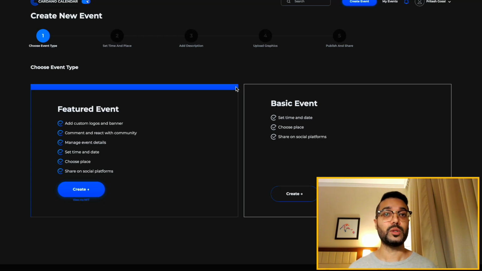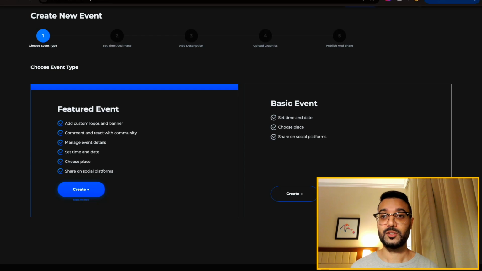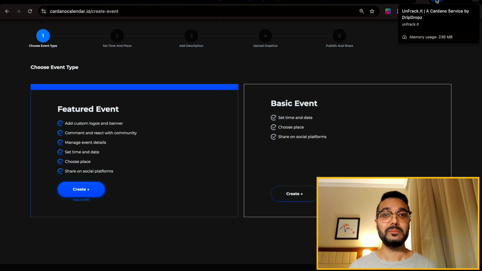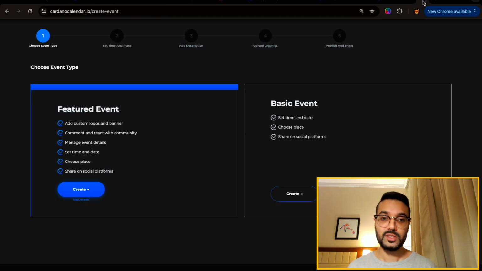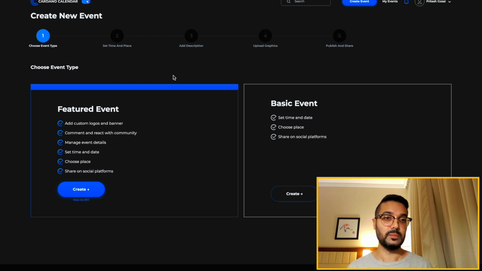In that instance, a good troubleshooting step would be to break up the UTXOs within your wallet. Some people have a lot of tokens within their wallet. So a great way to make it a bit easier when it comes to using the wallet with different applications is the Unfrack It platform. So this is brought to us by the Drip Drops team, a great tool. Simply just connect your wallet, go ahead and sign the transaction, and it basically breaks up the UTXOs within your wallet, making it a bit easier when it comes to connecting the wallet and using it for applications. So just a quick troubleshooting step in case that it does take a little bit of time.